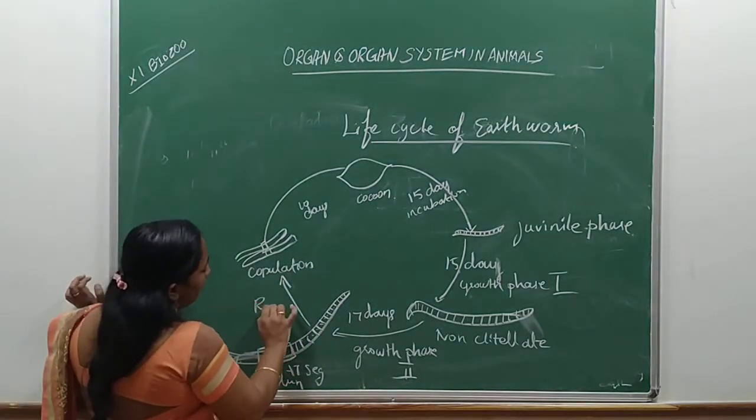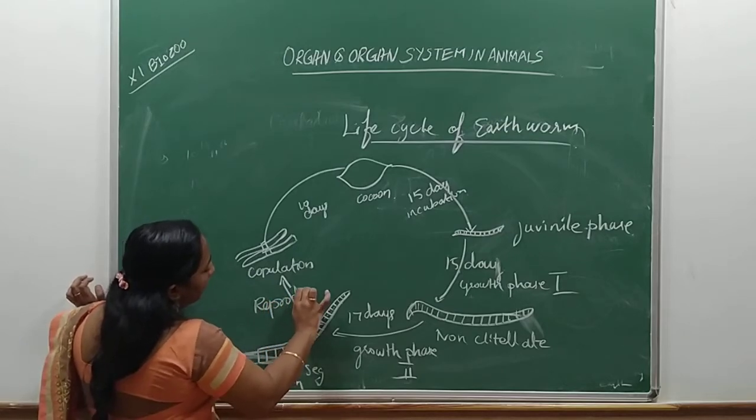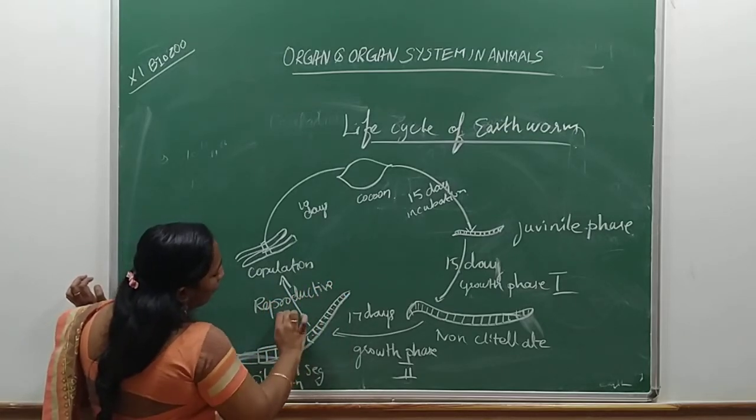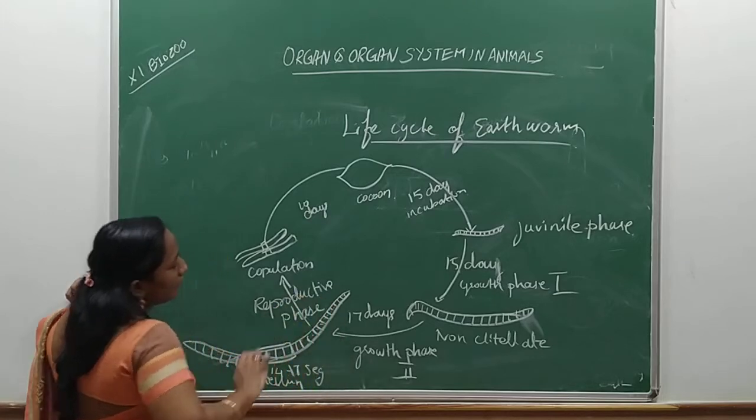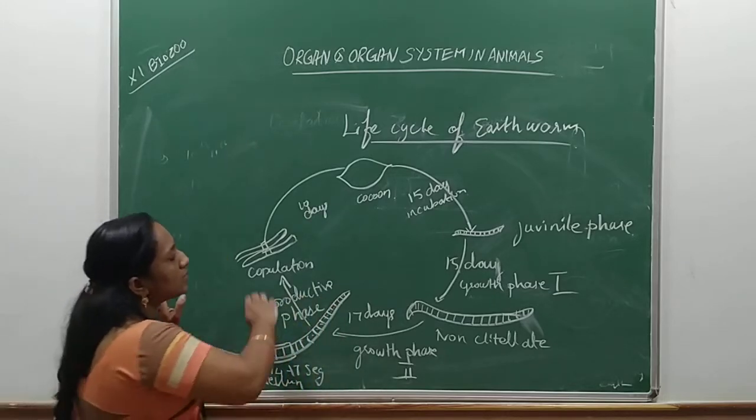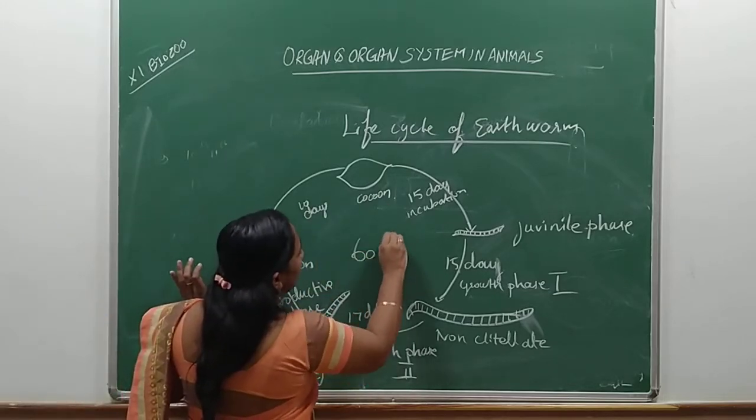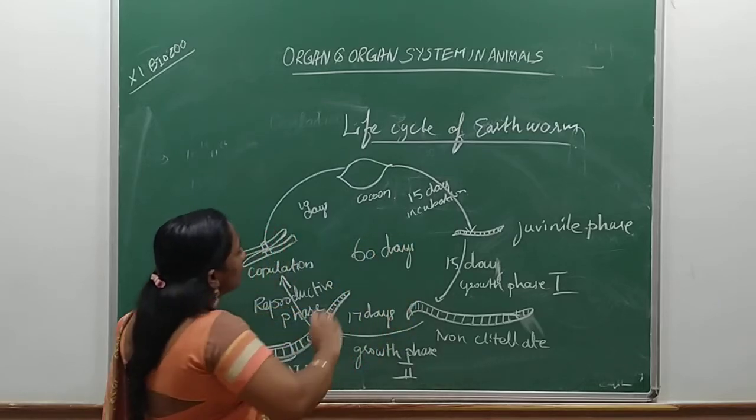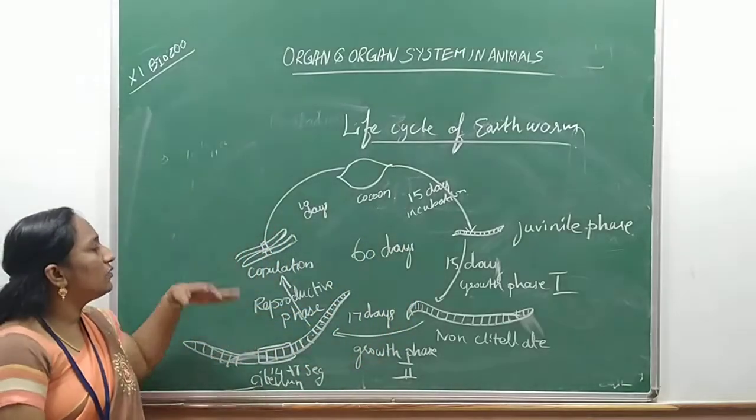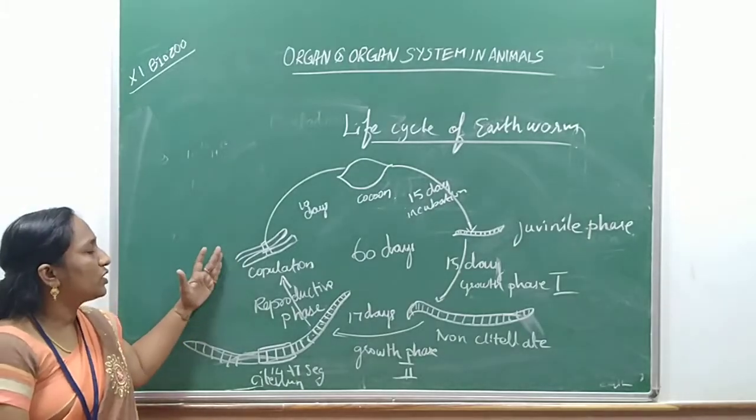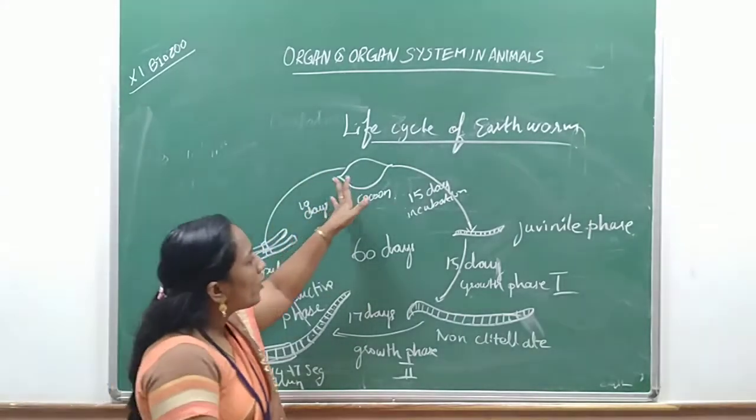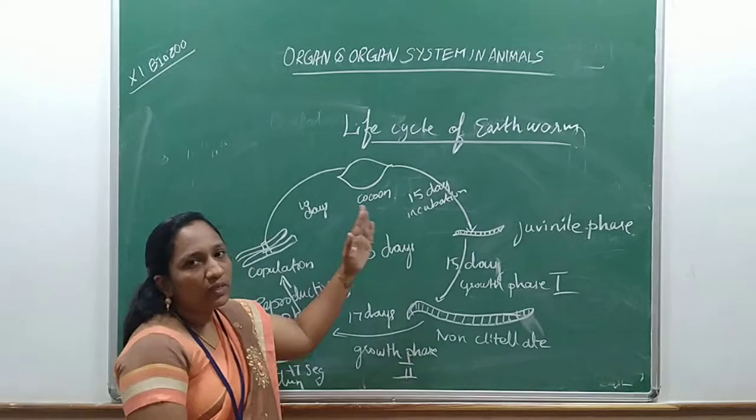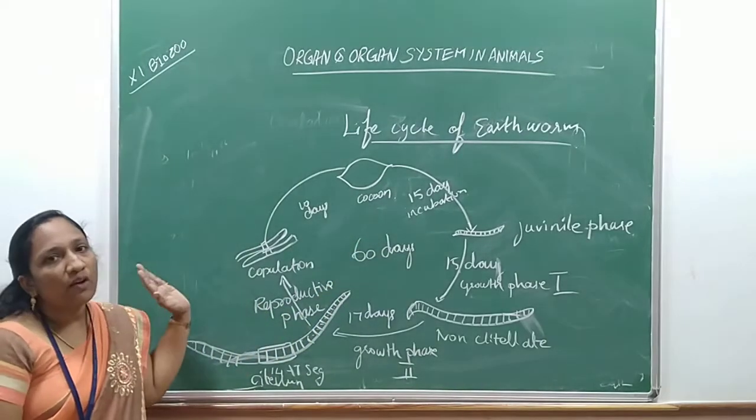After this, it undergoes the reproductive phase. Reproductive phase of earthworm. For this complete life cycle, it will take 60 days. After the reproductive phase, it will again go for copulation, the reproduction process, then cocoon formation. So this cycle takes place. This is called the life cycle of earthworm.